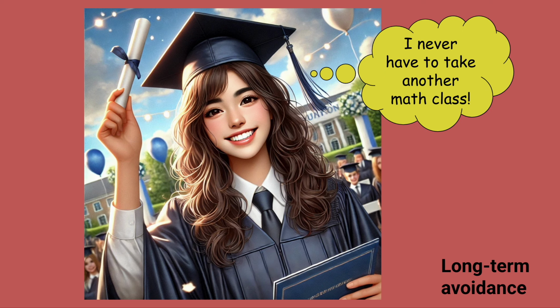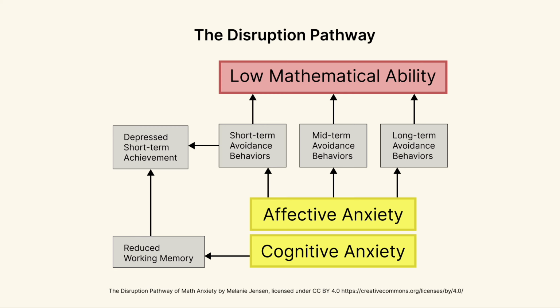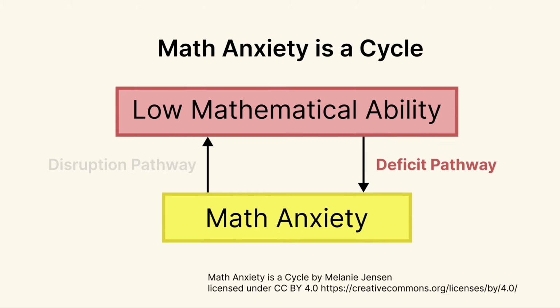Lastly, students with high math anxiety take fewer math courses in college and high school, and they choose majors and careers that require less mathematics. As a result, once they are in a position to choose their coursework, they limit their opportunities to learn math by avoiding math classes altogether, which is a long-term avoidance behavior. For a while, people thought that this was a one-way street due to the lack of longitudinal data.